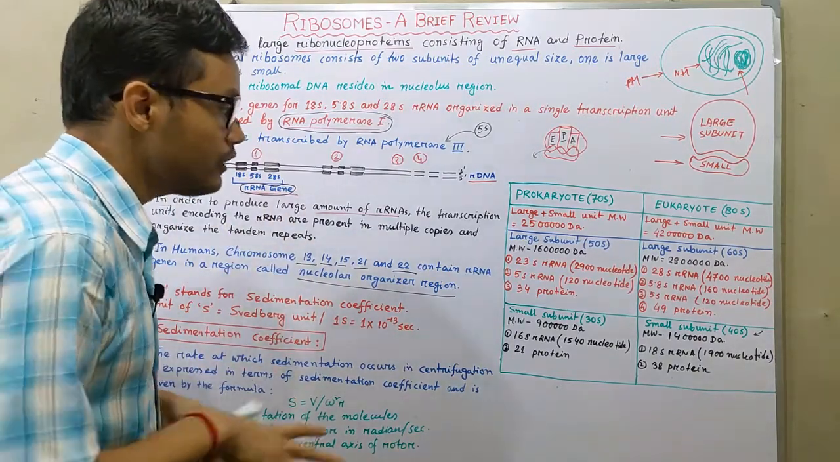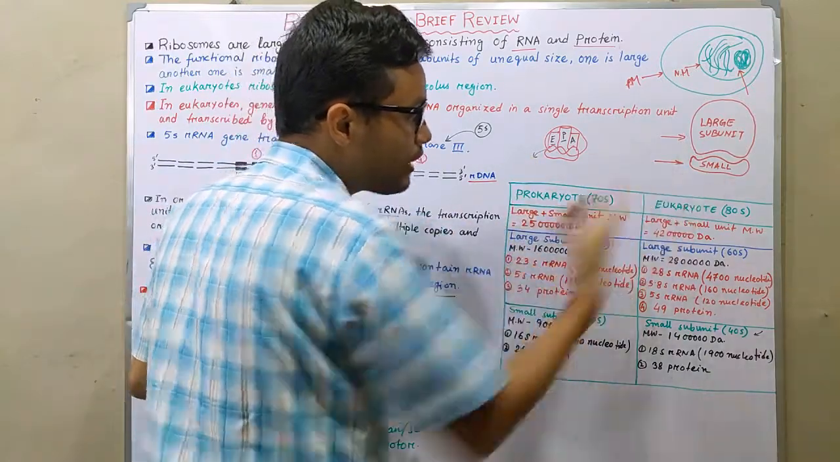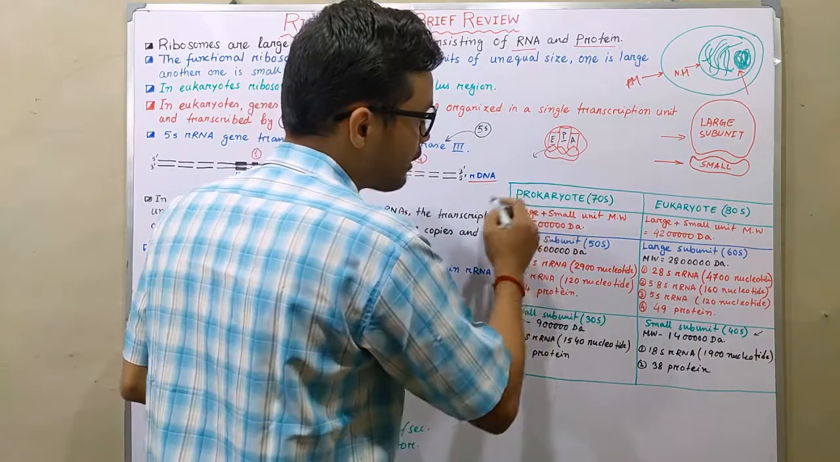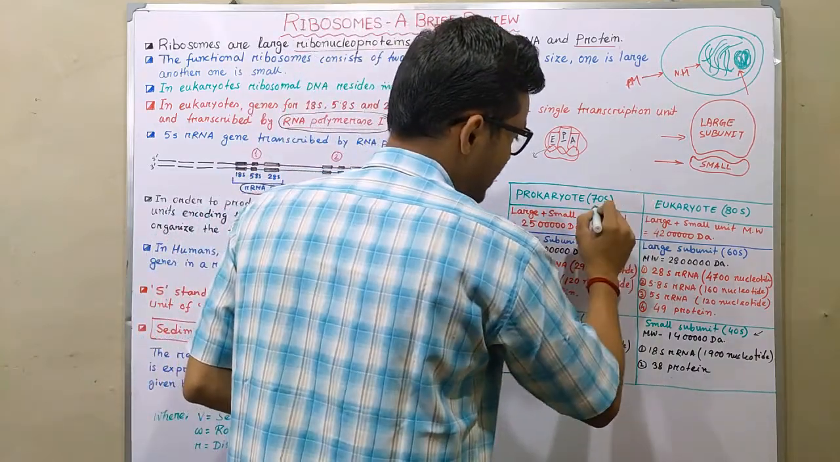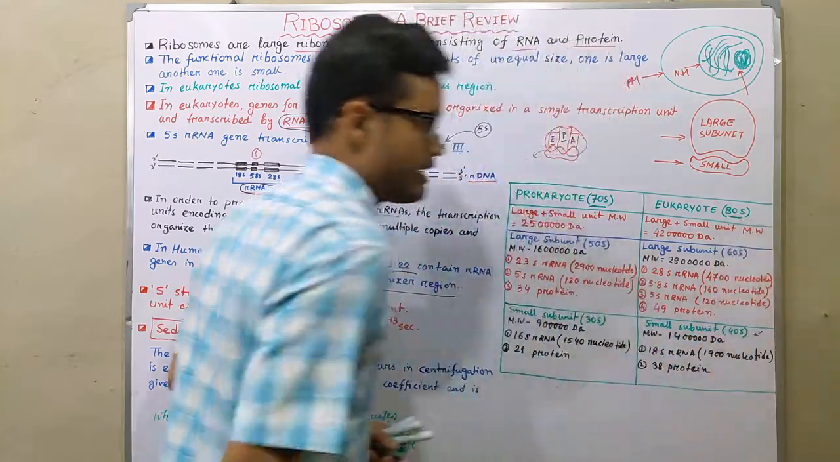Okay, so if we take a casual look at prokaryote and eukaryote ribosomes, then we observe that prokaryotes have 70S ribosomes, whereas eukaryotes have 80S ribosomes.